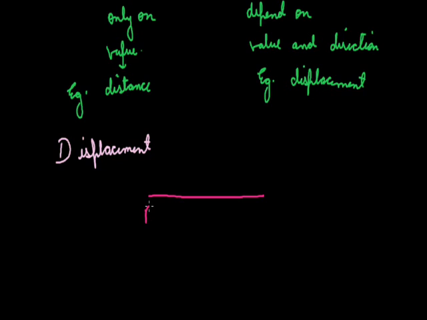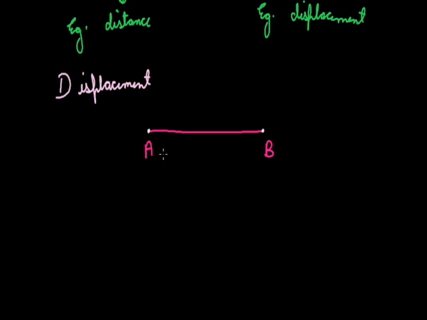A person is at position A and he wants to go to position B. One way he can travel from A to B is to go directly from point A to point B. But he does not want to move directly from A to B. He thinks to move along this path, that is path P1. He does not want to cover this path P2.